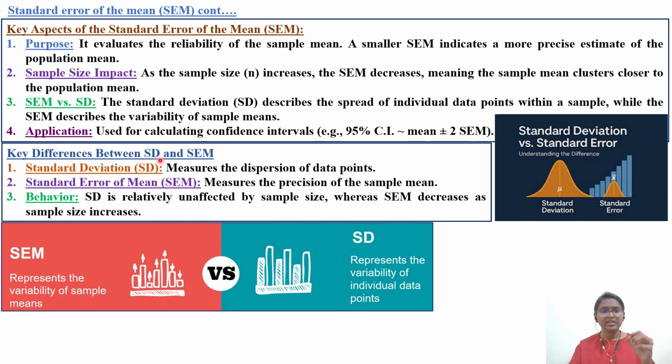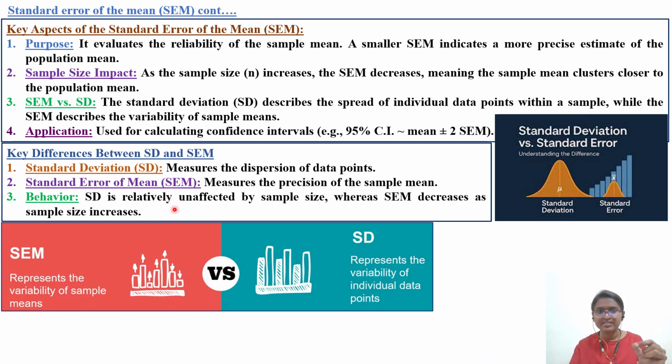Okay, so what are the important differences between SD and SEM? The standard deviation will measure the dispersion of the data points. You have various data points when you plot the particular graph. So how the data is distributed, you will get it from the standard deviation. And in the case of standard error, from each point the difference from the average, you will be getting. So it measures the precision of the sample mean.